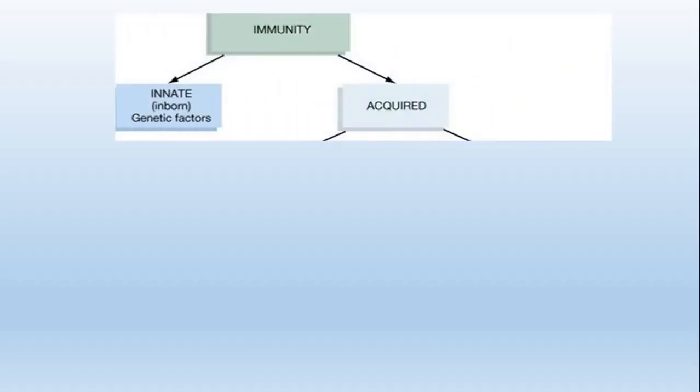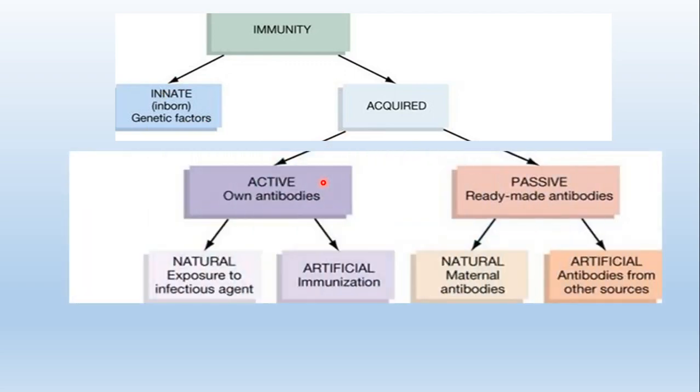Now, immunity is of mainly two types, innate and acquired. Innate is the one which we have since our birth. These are due to genetic factors. Acquired is something which is acquired during a lifetime. Acquired is mainly provided through some particular cells which produce antibodies.